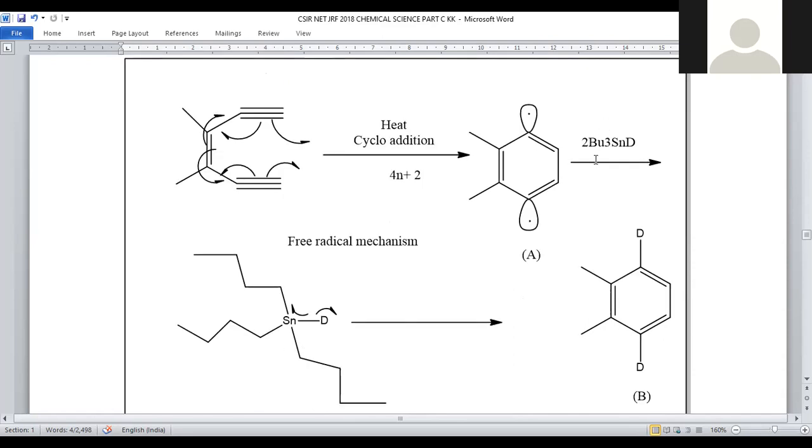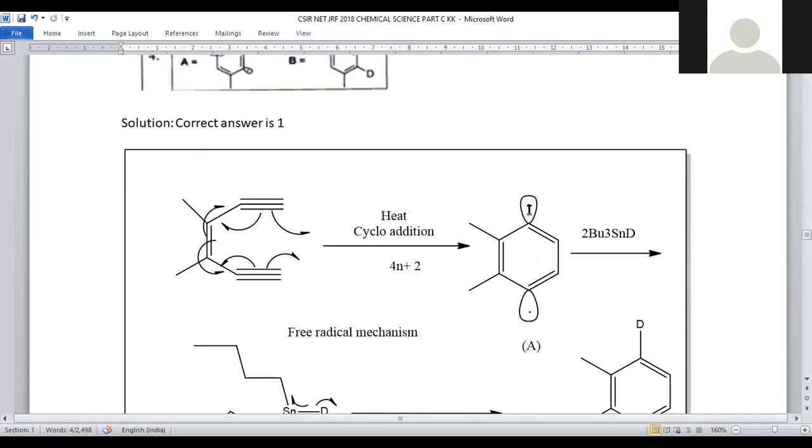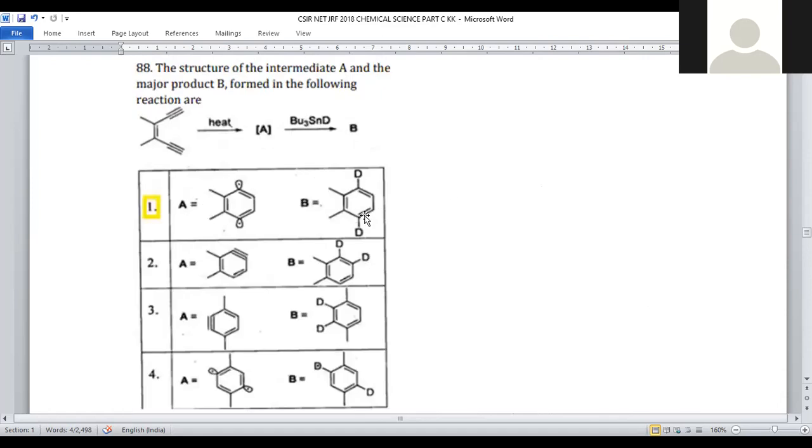Now we are adding 2 moles of tributyl tin deuterium. It is the reagent which has 3 butyl side chains, and a tin-deuterium bond will be there. It involves homolytic fission of the bond, and a deuterium free radical will be generated. Here we already have 2 odd electrons on this benzene ring. These are preferentially linked with deuterium. We are adding 2 moles, hence 2 deuterium atoms will be substituted at the 1,4 positions. And option number 1 is the suitable answer for question number 88.